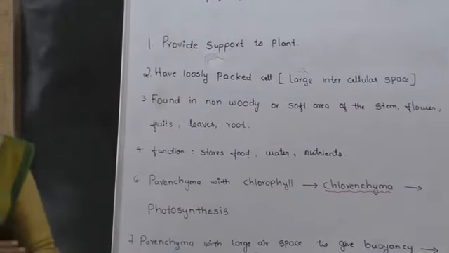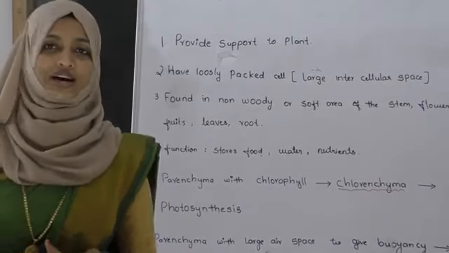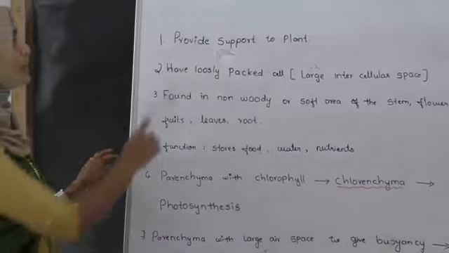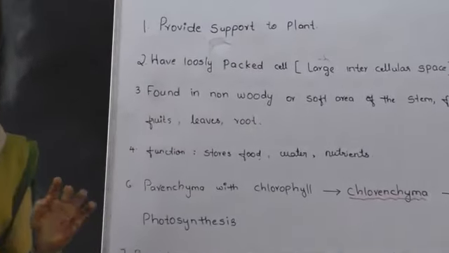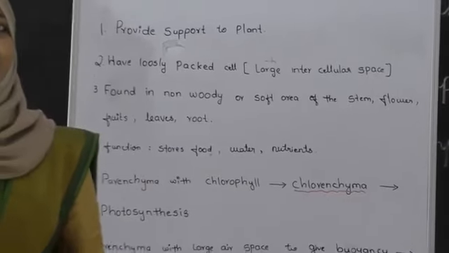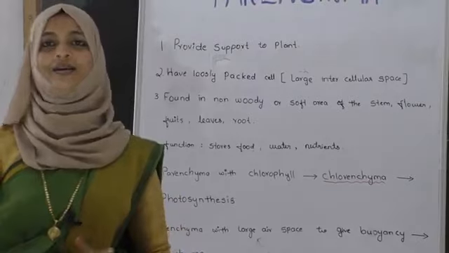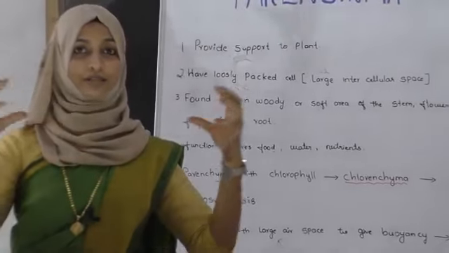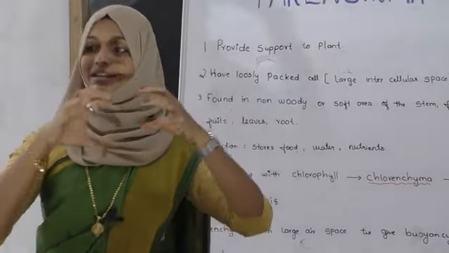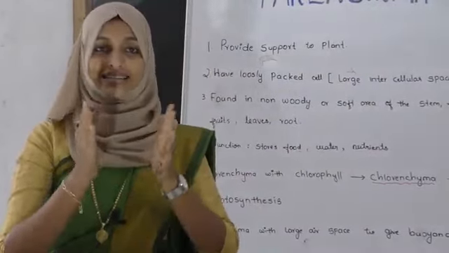Next we will see how the cells are arranged in this. The arrangement of cells is loosely packed. What does loosely packed mean? Have you seen the liquid state? In the first chapter of 9th class you have studied that in the liquid state the molecules or atoms are loosely packed, with space between the atoms.